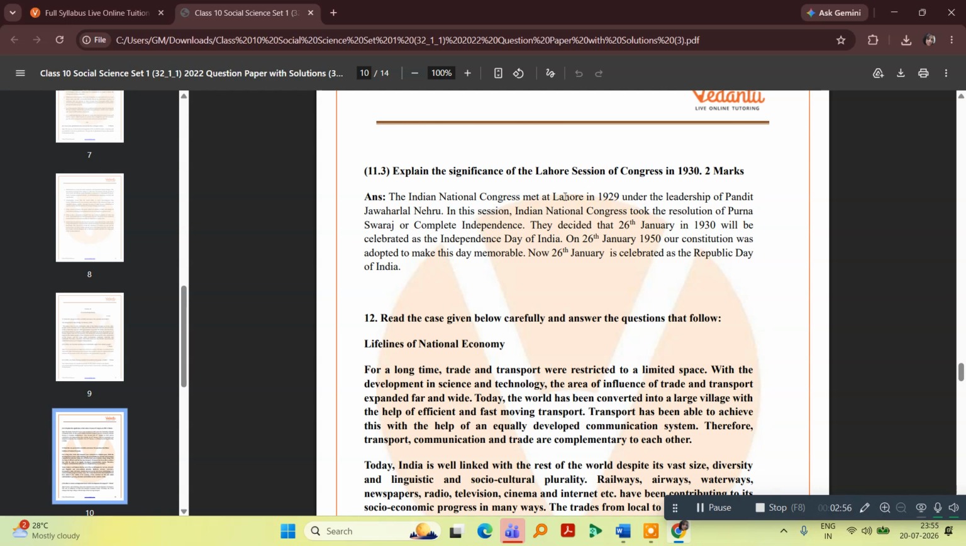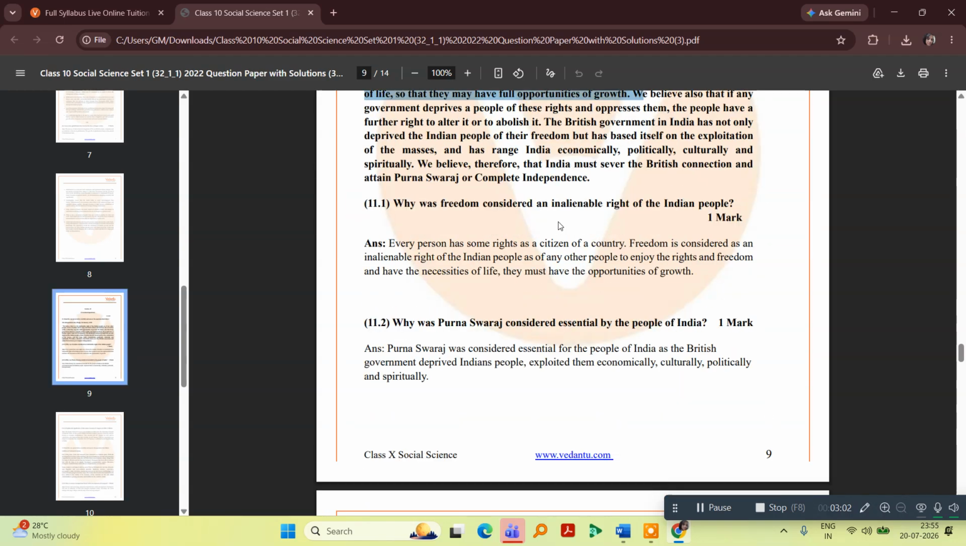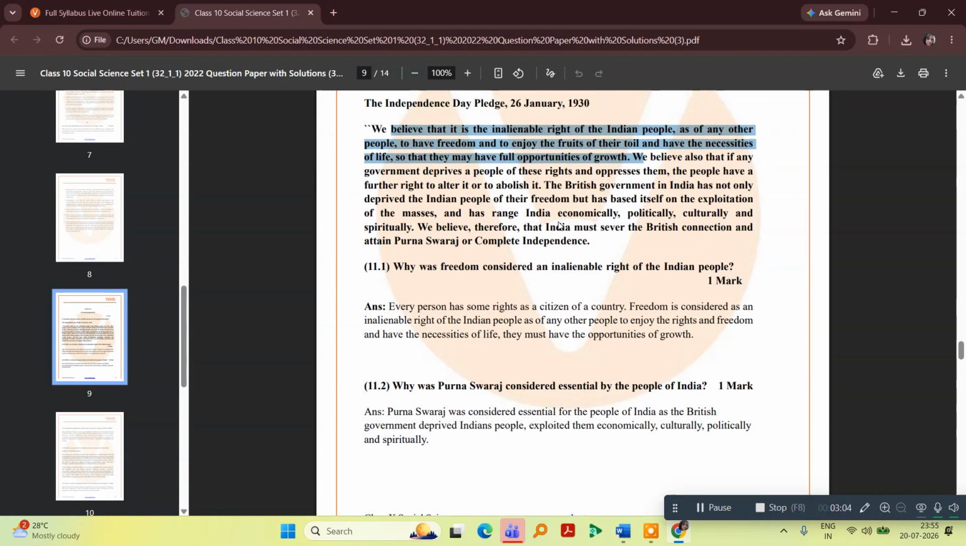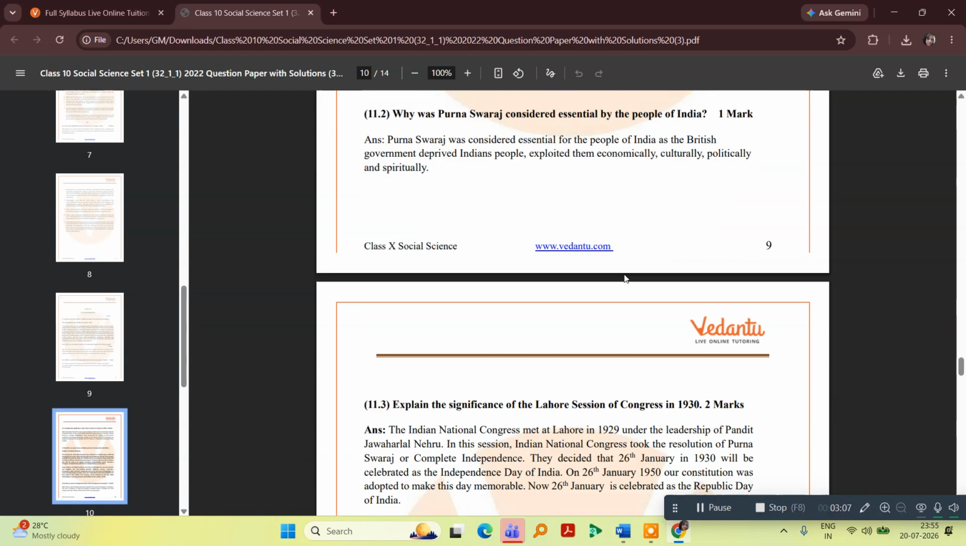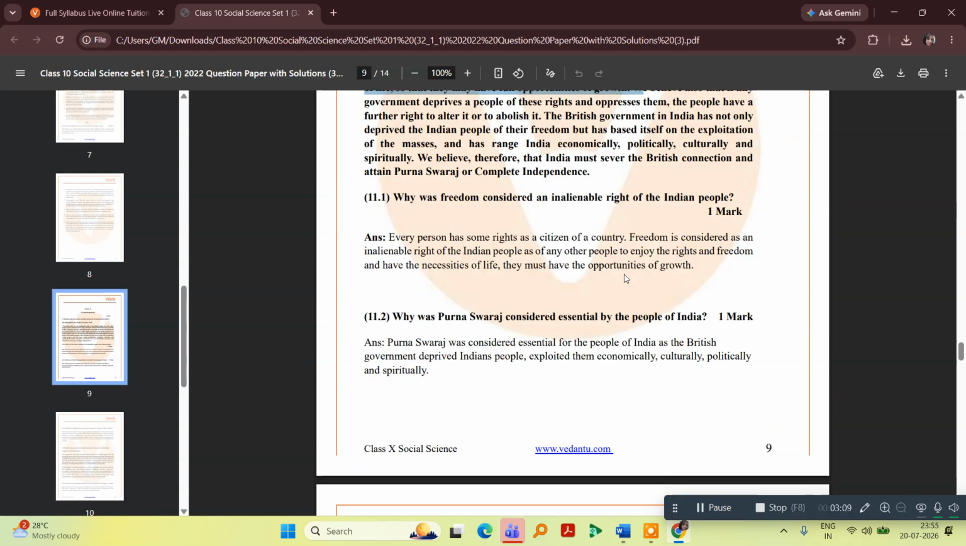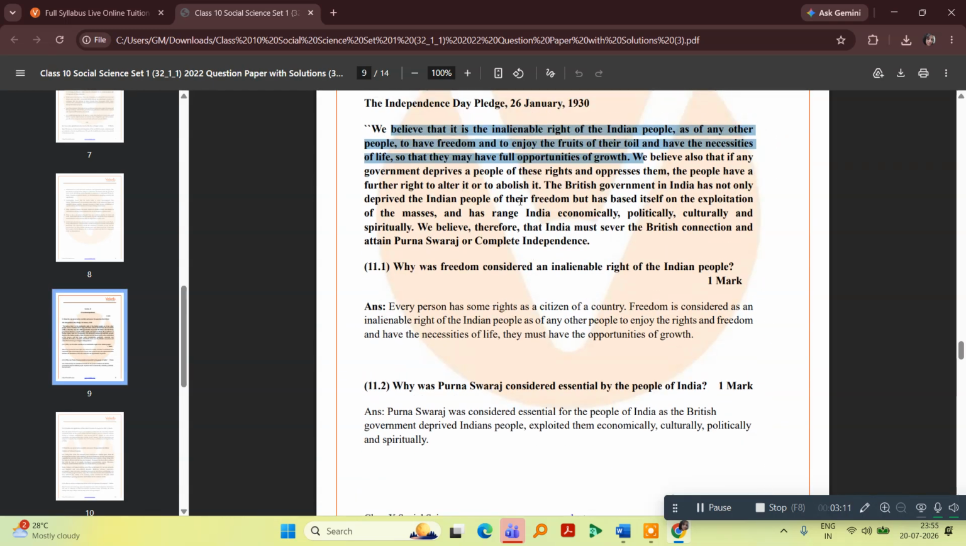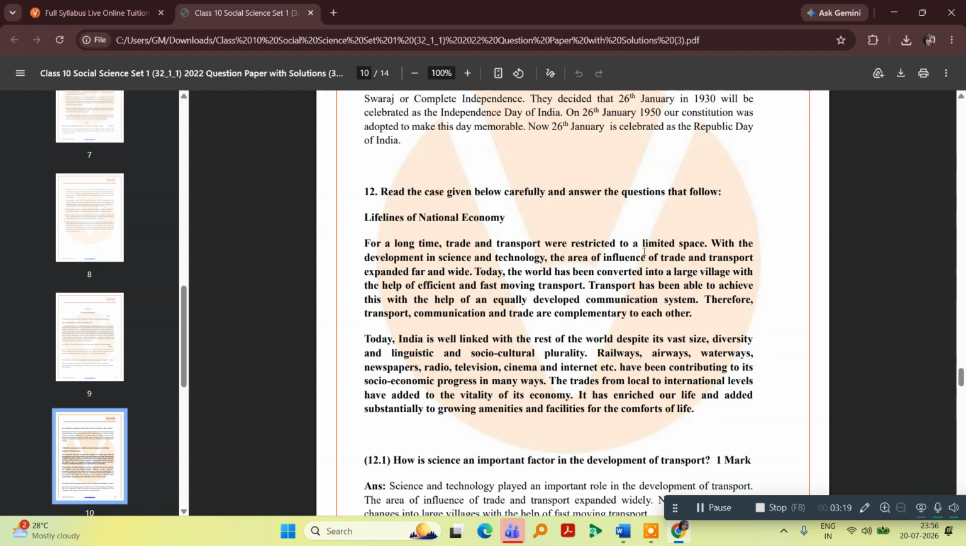The question is about the significance of the Lahore session of Congress. So, the answer is there in the passage. You can locate the answer within the passage itself. Yes, let's do the 12th question. This is with regard to the lifelines of the national economy.